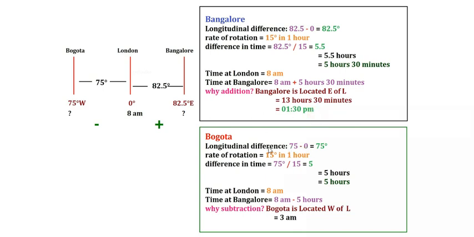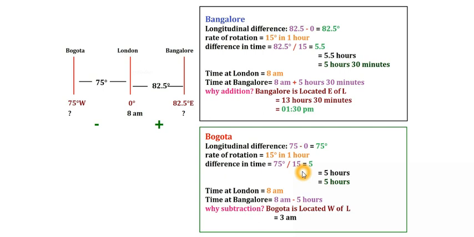First we have to find out the difference in longitude. Here in this case the calculation is very easy because one value is 0. So 75 minus 0, 75. So the difference in longitude is 75. Rate of rotation is 15° in 1 hour. So since this is the rate of rotation, the difference in time is equal to 75 divided by 15. So 5 hours. So 5 hours is the difference in time.